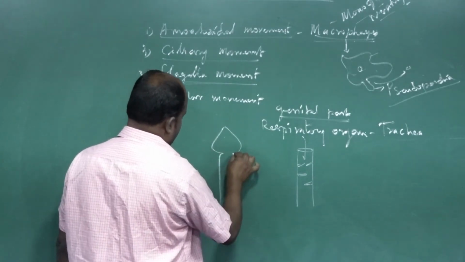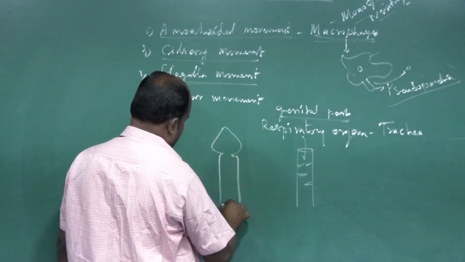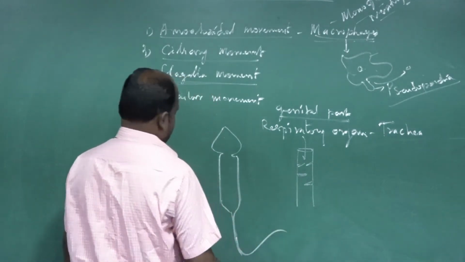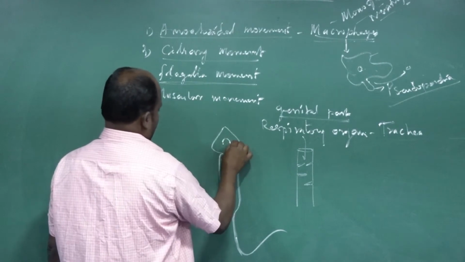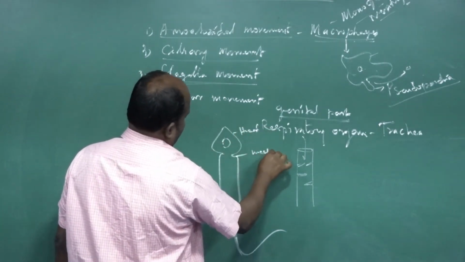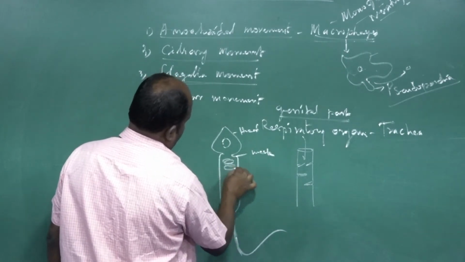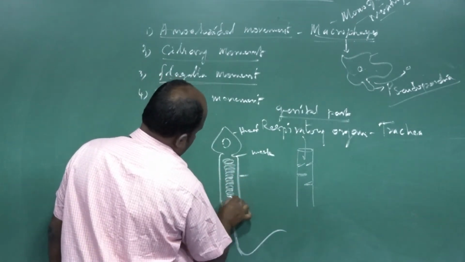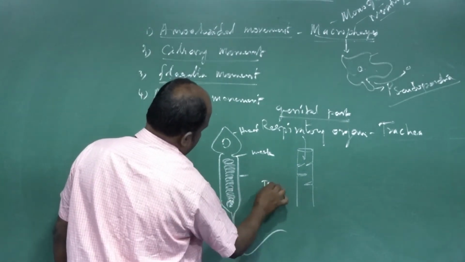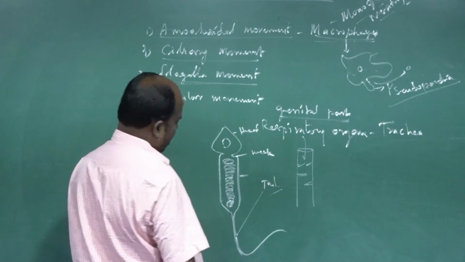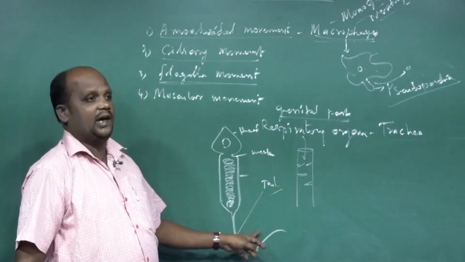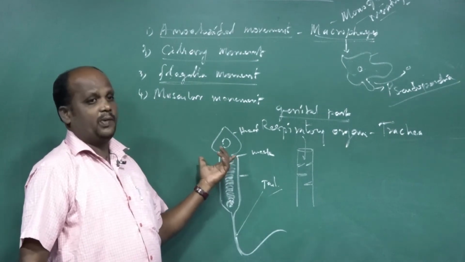The sperm structure consists of a head, a middle piece of the body, and a tail. The head has the nucleus. Then there is the neck region, the middle part of the body. After the middle part, there is the tail. The tail is made up of a thread-like structure that is called flagella.